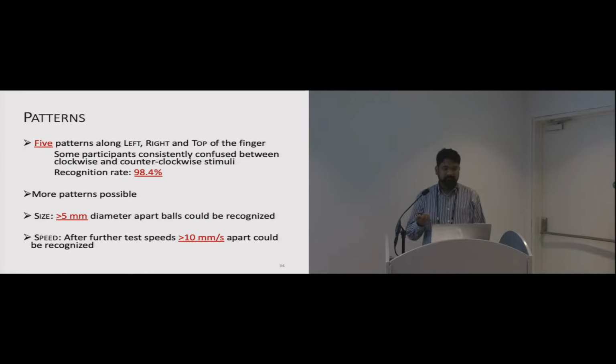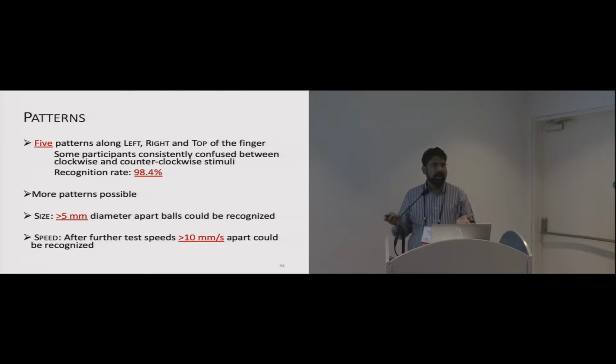For patterns, when we accounted for the confusion by the participants between clockwise and counterclockwise, the recognition rate went up to 98.4%. So it's quite good. The overall recognition went up to 98.4%. So participants can recognize all the patterns with a lot of confidence.